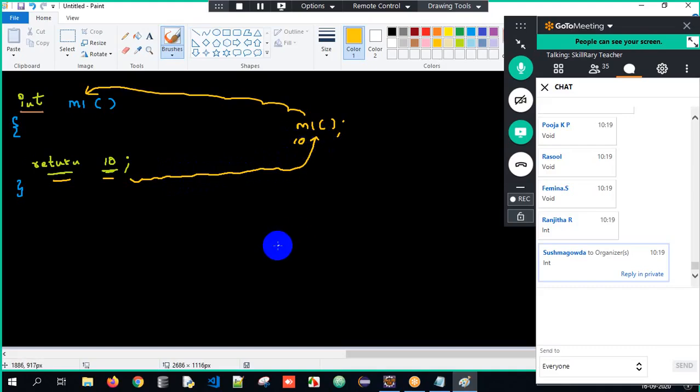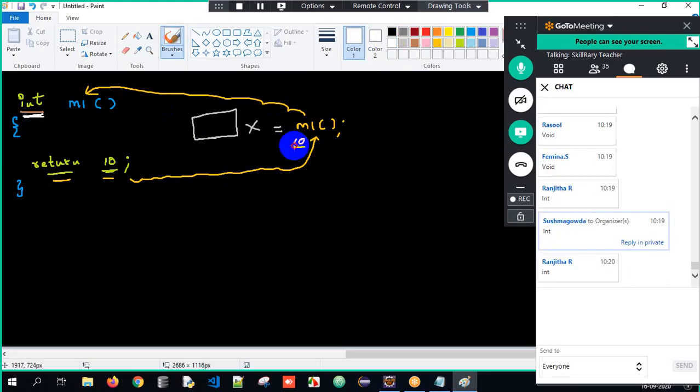So once a method is returning something, we need to store it. Okay, I will store it into a variable called X. So what will be the data type of X here? It's simple, sir. The method is returning an int value. That returned int value is only getting stored into X. So here it has to be int only.